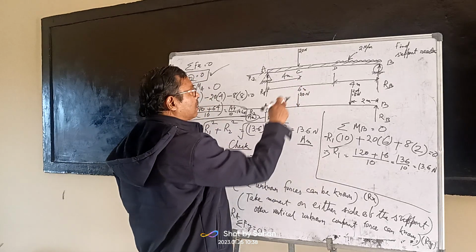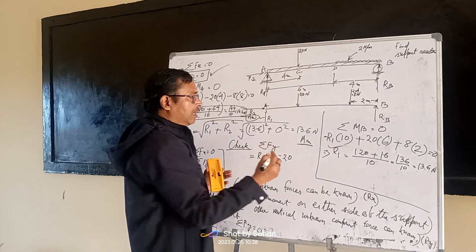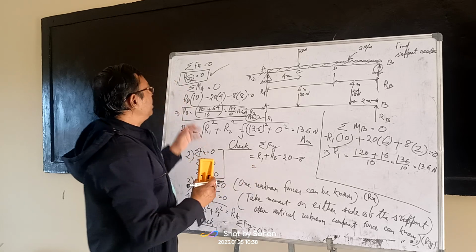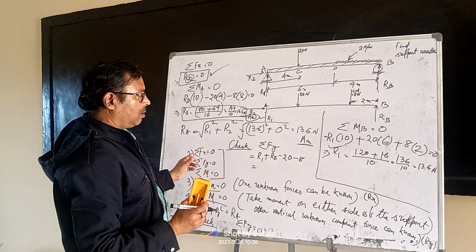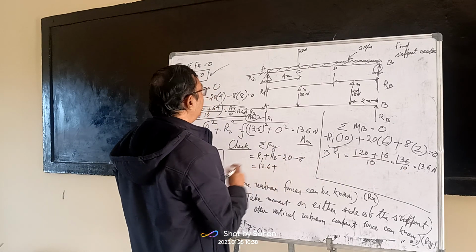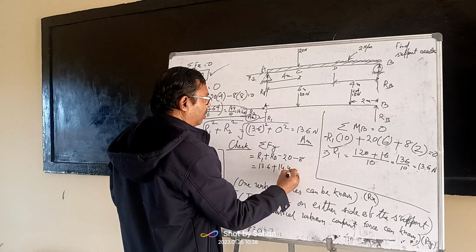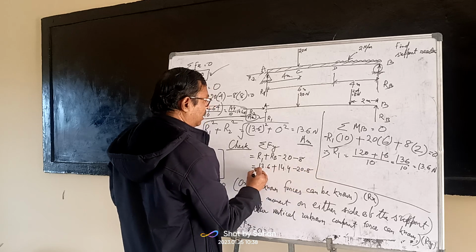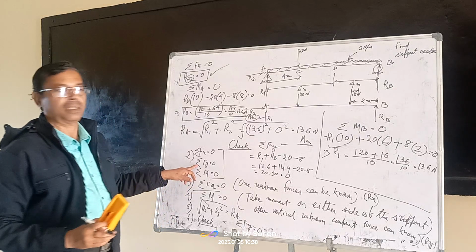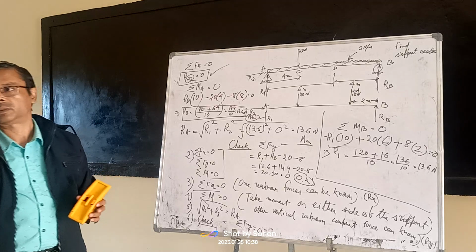Another vertical force is downward, minus 20. Another, again downward, is 8 Newton. Put the value of R1, 13.6, and RB, 14.4, minus 20 minus 8. That is 28 minus 28, equal to 0. So this condition is also satisfied.